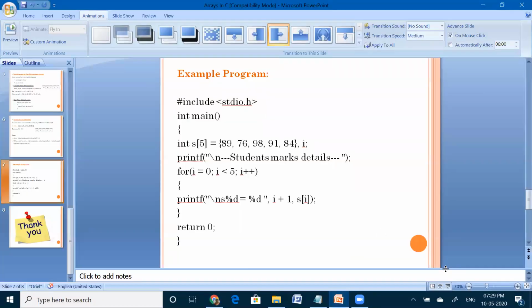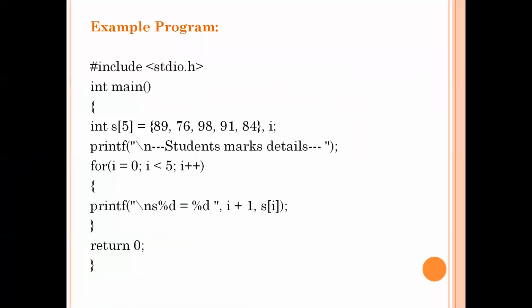So this is about the one-dimensional array. In this session we have discussed what is a one-dimensional array, how to declare the one-dimensional array, how to initialize the one-dimensional array, and how to access the elements from the one-dimensional array. With an example program also we have seen. In the next session, we'll discuss about multi-dimensional arrays. Thank you one and all.